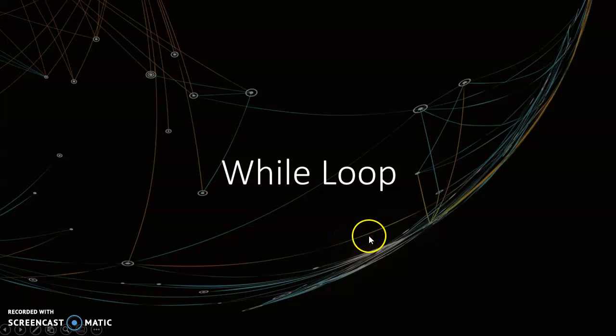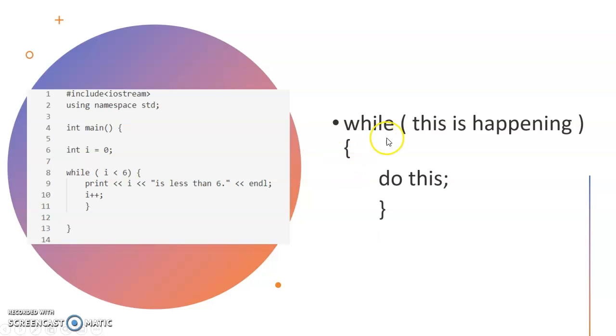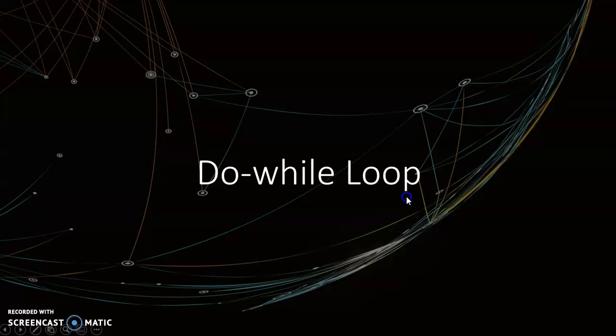While loops are pretty much the same thing. They have a conditional, but it's different in that it pretty often only has one conditional happening, and then it has a block of code after that. And they're pretty self-explanatory. They say while this condition is met, this block of code will run.